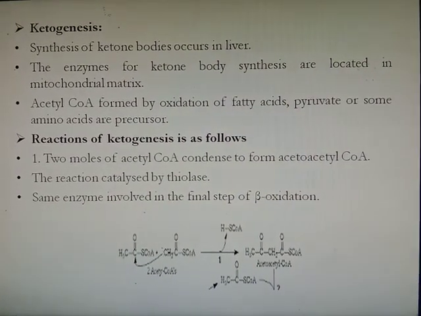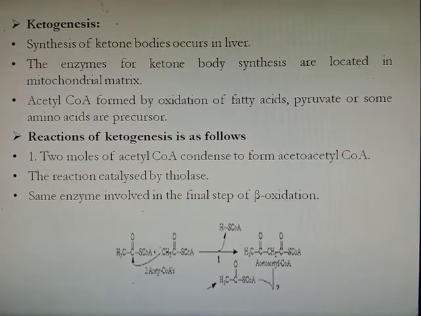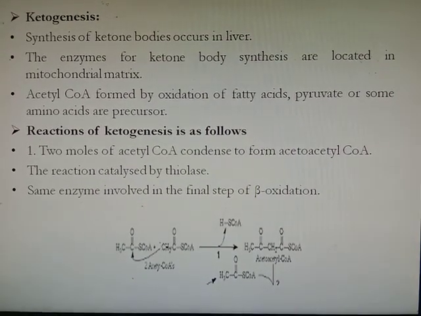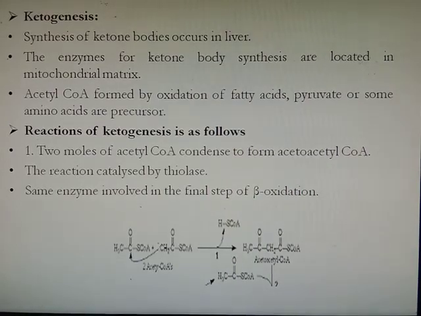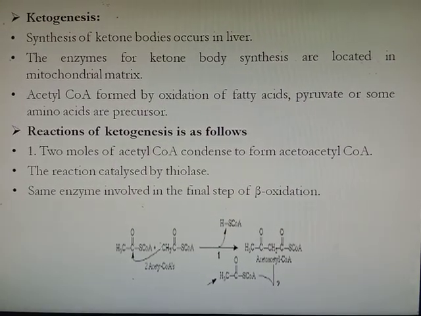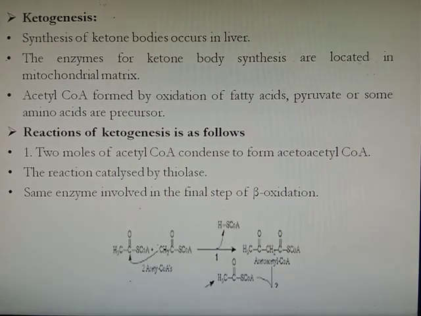First we will see ketogenesis, meaning synthesis of ketone bodies. The synthesis of ketone bodies occurs in the liver. The enzymes for ketone body synthesis are located in the mitochondrial matrix of the liver.